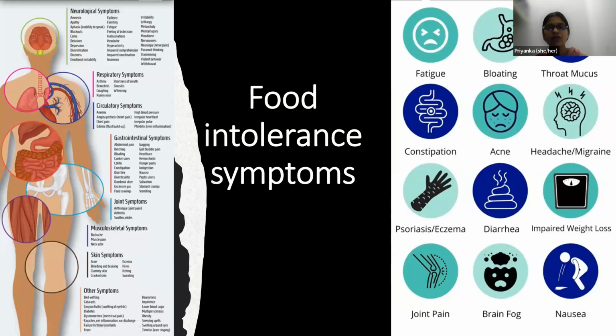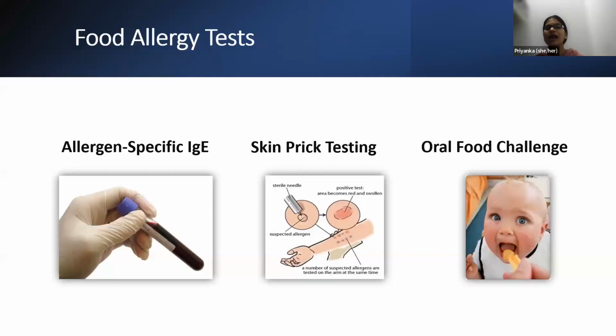So if we have overlapping symptoms, what shall we do? We should diagnose them properly. Food allergy tests can be done. Usually in India, we diagnose food allergies based on clinical history. But there are specific tests which need to be performed on the patient to confirm whether the patient is suffering from food allergies or not, or it is just based on perception.